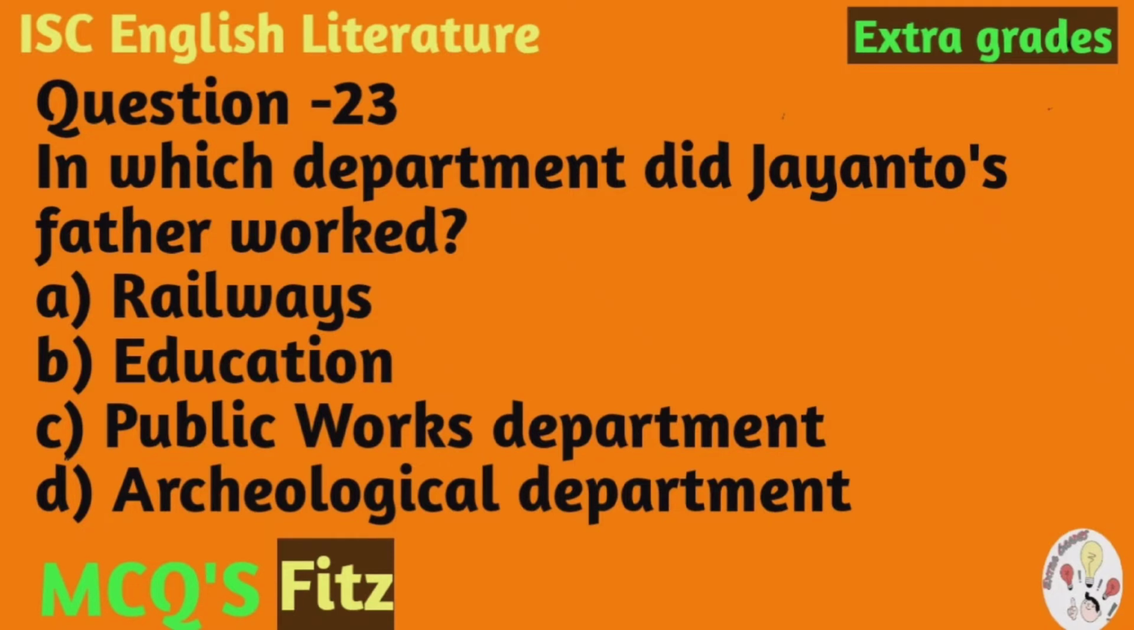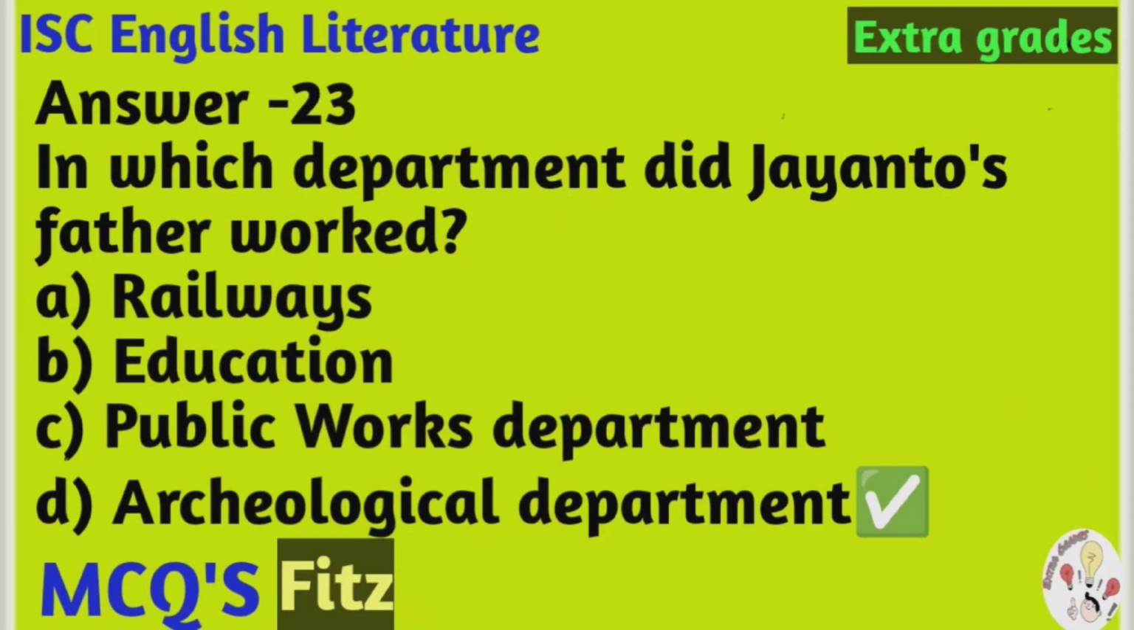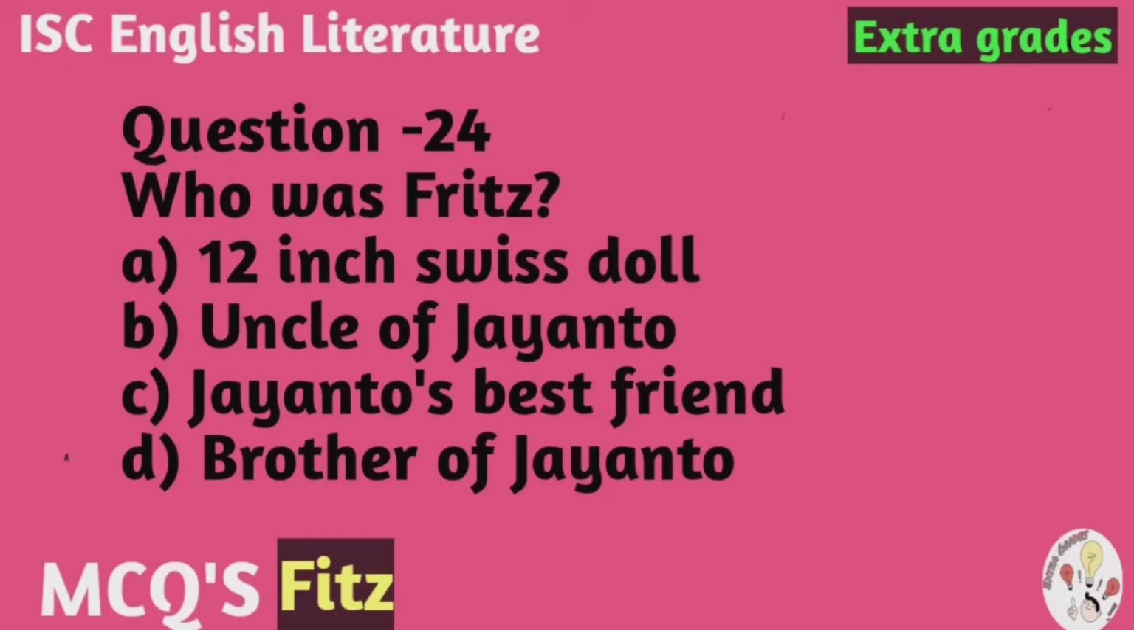Question number 23. In which department did Jayanto's father work? And the options are A. Railways, B. Education, C. Public Works Department, D. Archaeological Department. And the correct option is D. Archaeological Department.